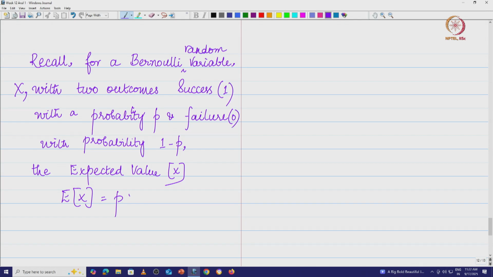So the expected value of x is p, and suppose you have n independent observations, it corresponds to a binomial scenario. Independent observations imply a binomial scenario.